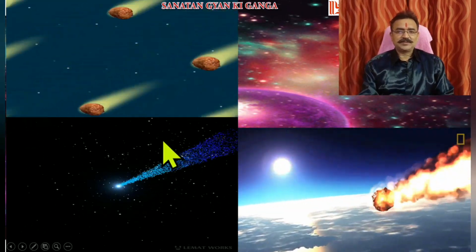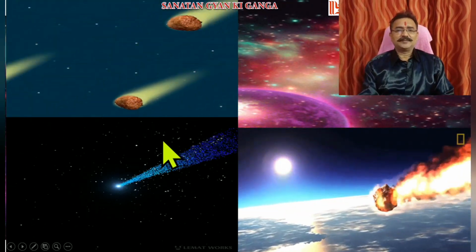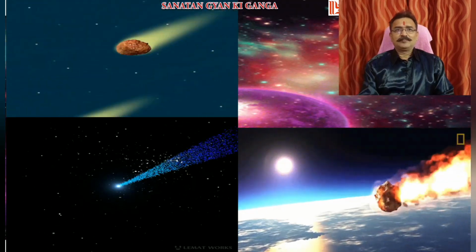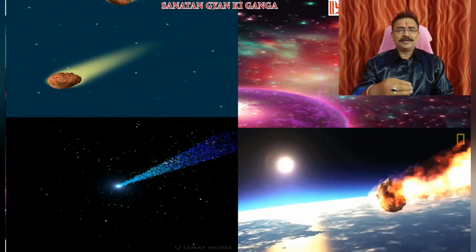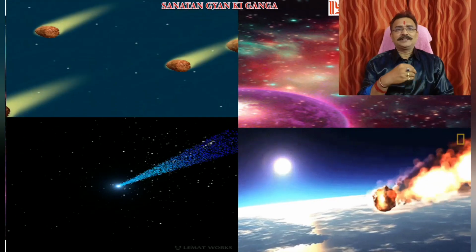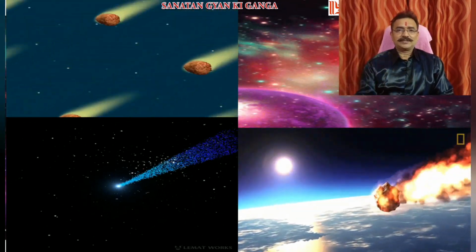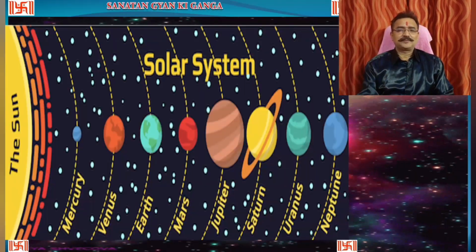Some of the images of asteroid belts that are coming, meteorites and meteors. When they come into the atmospheric area of Earth, then they are called meteors. Otherwise, before that, they are meteorites only.